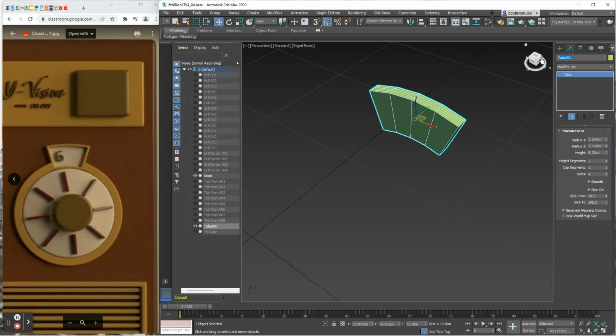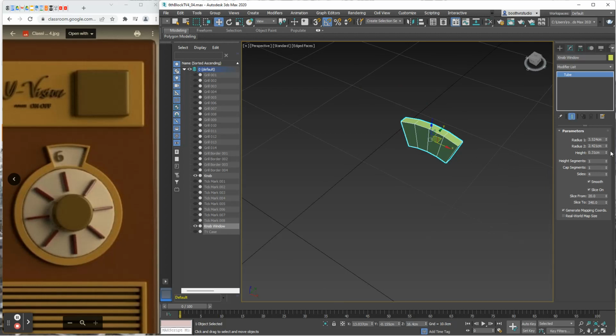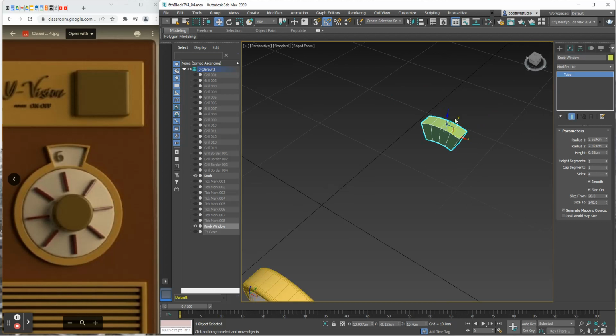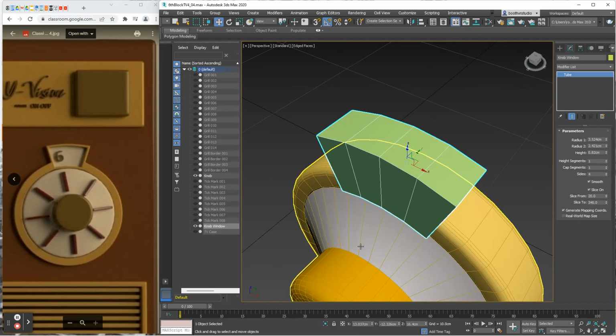And what do they call this? I'll call it Knob Window. It's the knob window. And its height segments, I can bring those down to 1. I don't need all those details on the height segments. I need 4 sides, slicing from 20 degrees to 340 degrees. The height, I want to make the height a bit bigger. And then I want to move this thing up and into